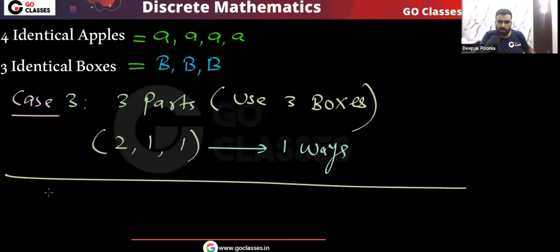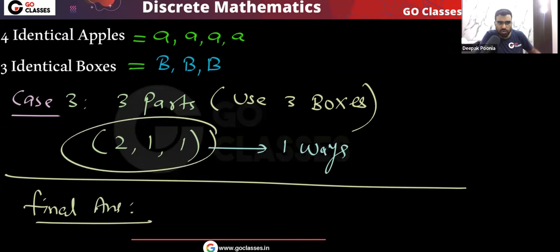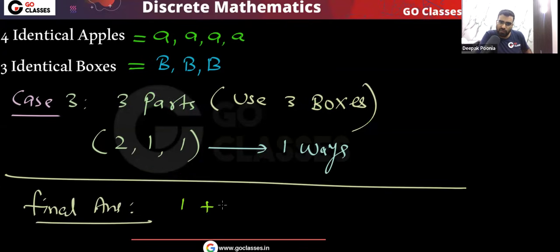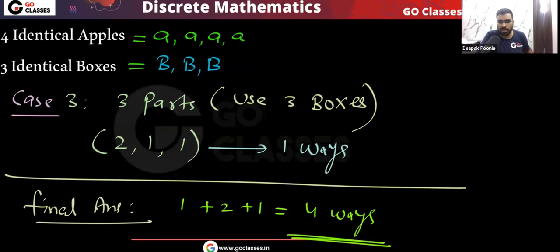So the final answer will be what? Remember, how many distributions you can create, that will be the final answer, because whatever distribution you create, there will be only one way. So the final answer will be 1 plus 2 plus 1, that will be 4 ways. That's it. This is the final answer. I hope you understood.